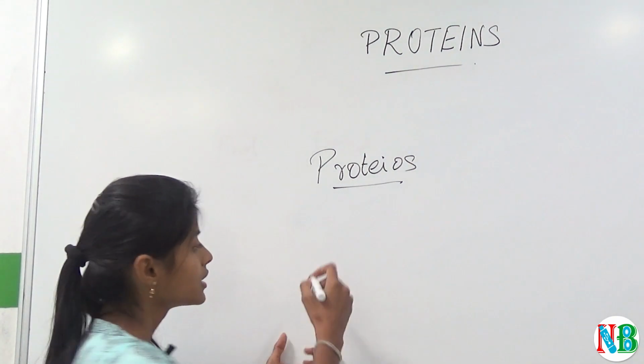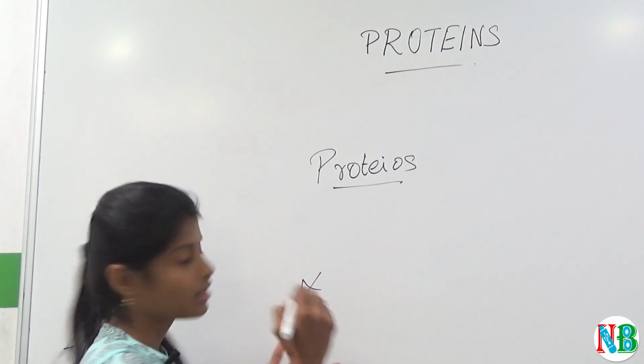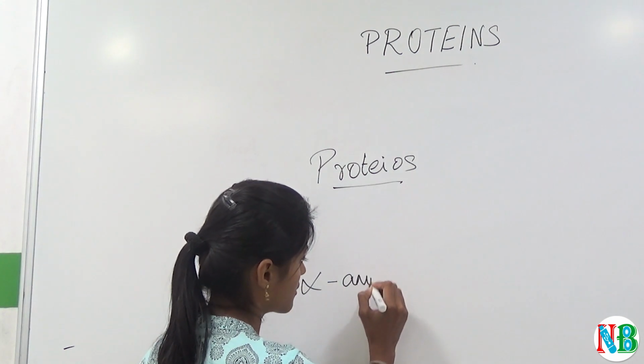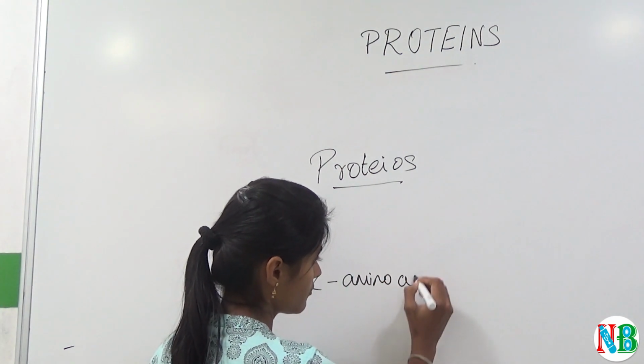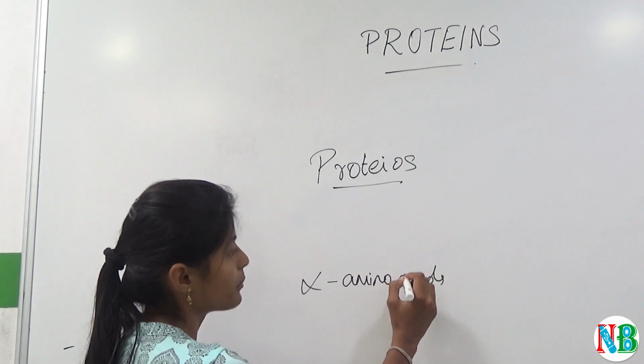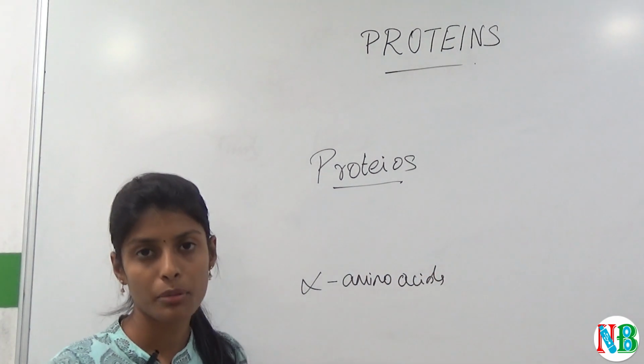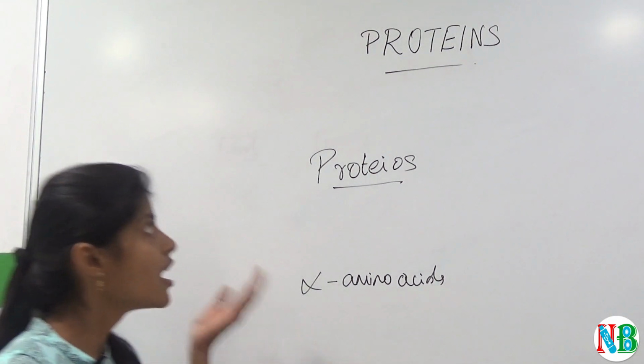They are mainly hydrolyzed only to alpha amino acids. So these alpha amino acids are linked to each other by peptide bonds, and thereby form proteins.